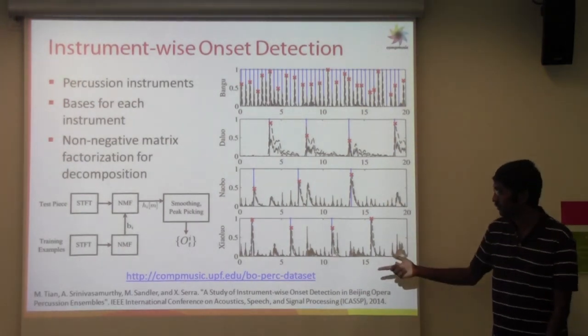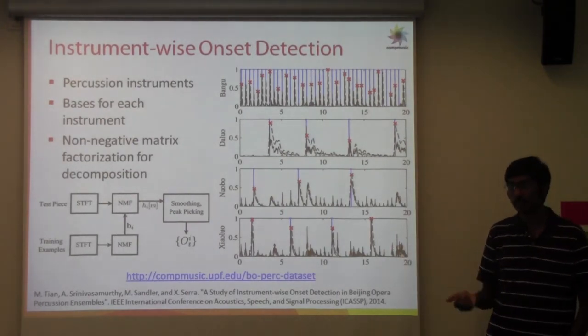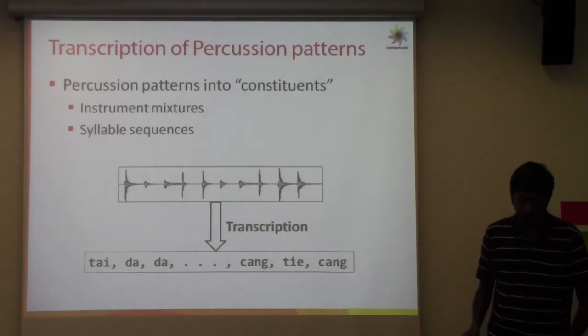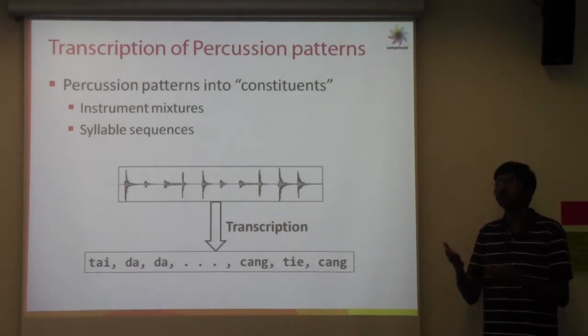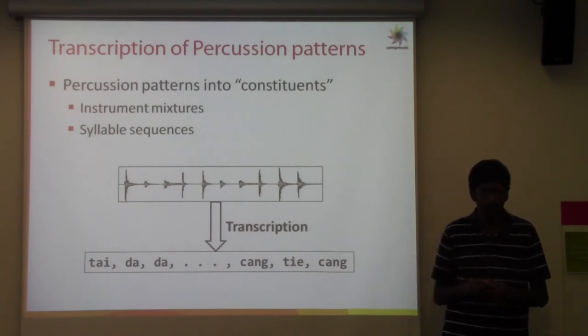So this is in the paper, and the data set used for this is also available, so it can be used for any experiments. Of course, the next topic, once we have instrument-wise onsets, is to do a transcription of percussion patterns, wherein